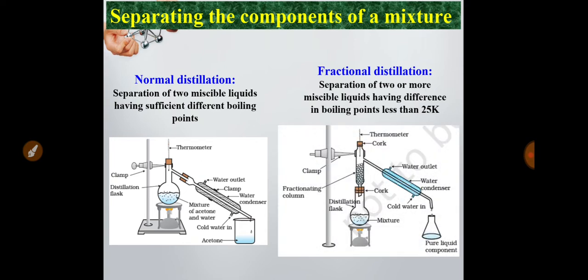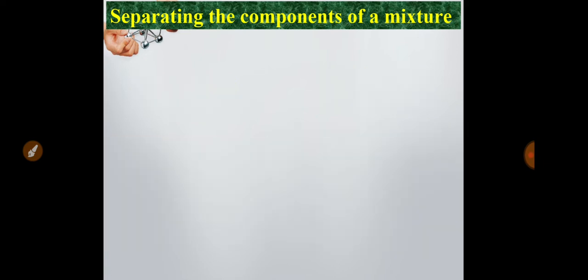Here a fractionating column is used at the upper side of the round bottom flask. The lower boiling liquid will boil and go through the column, and this column slows down the evaporation and will pass the lower boiling liquid first and the higher boiling liquid last. In this way we can easily separate the liquid mixtures.